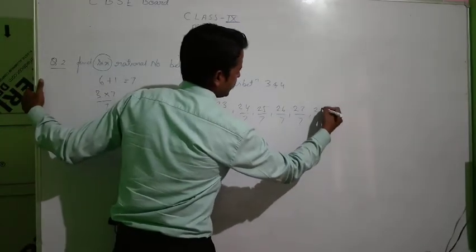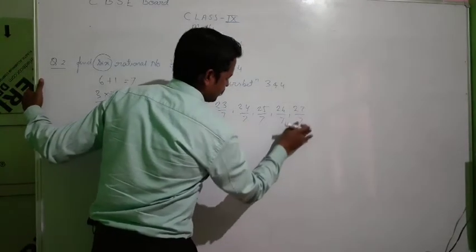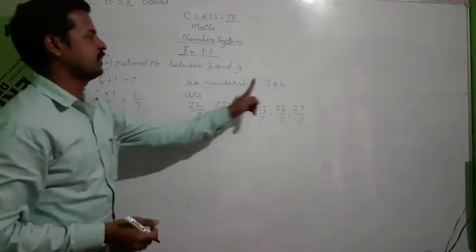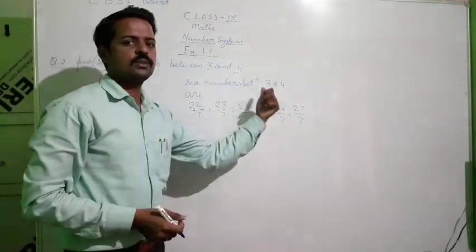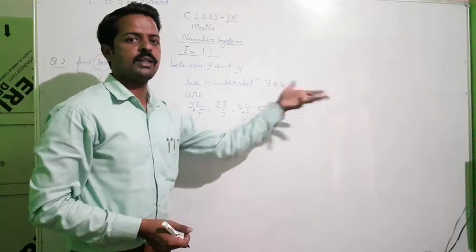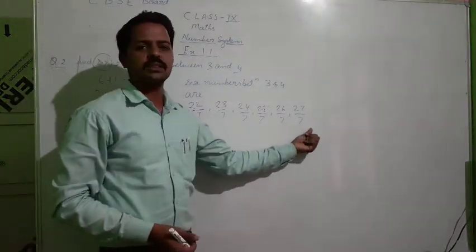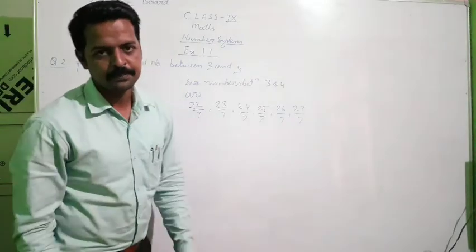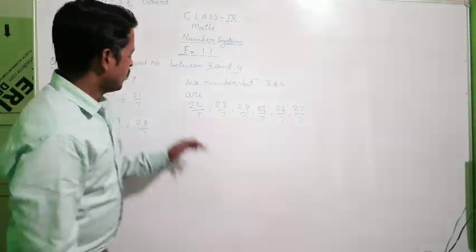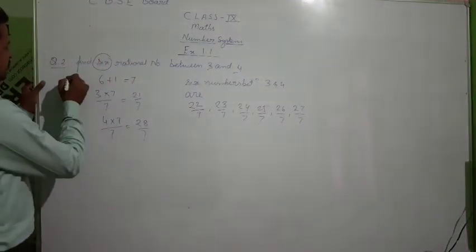Not 28 by 7, you have to stop, because here the question is between 3 and 4. 3 was 21 by 7, 4 was 28 by 7. Now count the numbers: 1, 2, 3, 4, 5, 6. You will get exactly 6 numbers. We have one more method. This is the easiest method, one method.